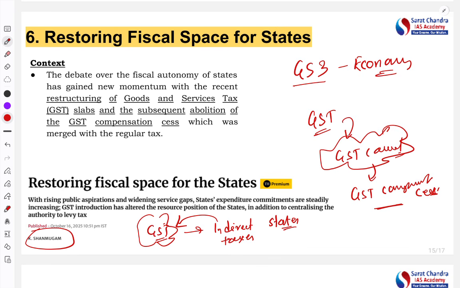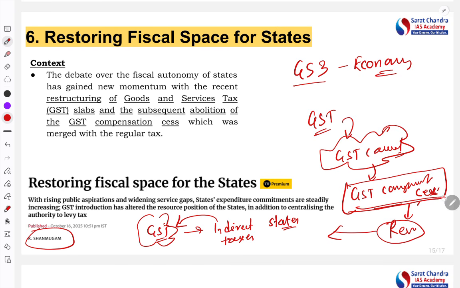Now how will the central government compensate? Central government started imposing GST compensation cess on luxurious products. Whatever revenue the central government gets from this cess will be used to compensate the states. You understood? So states were happy that okay, we are getting compensation for whatever loss we are having.